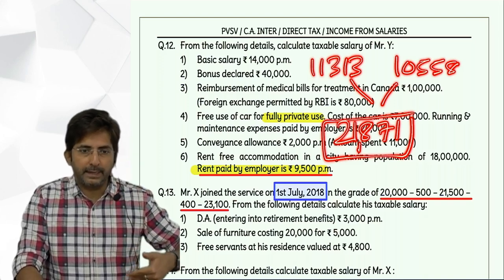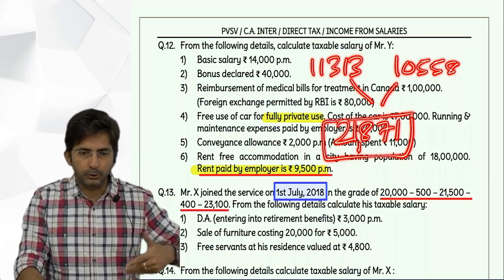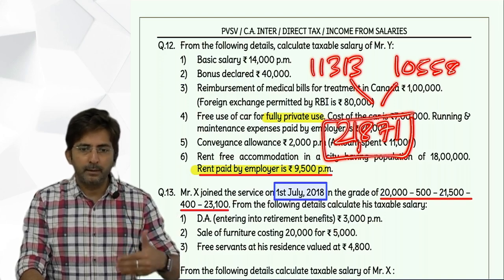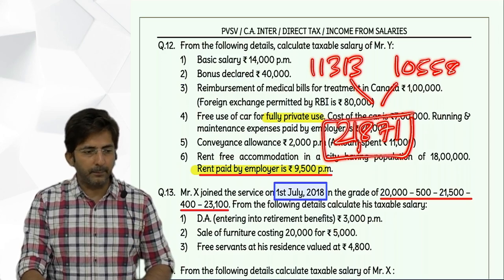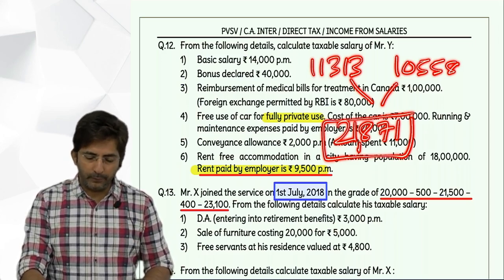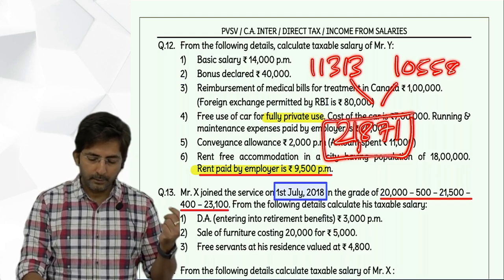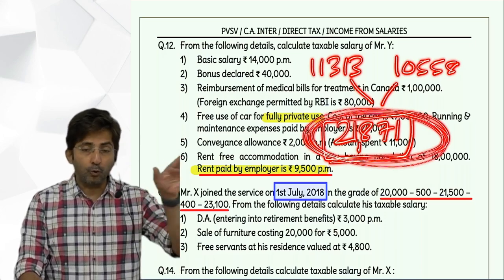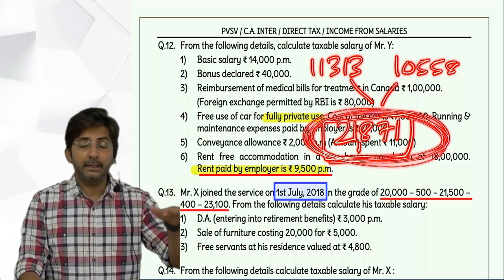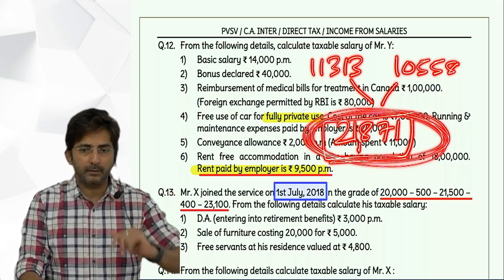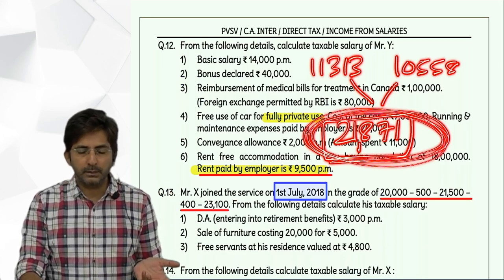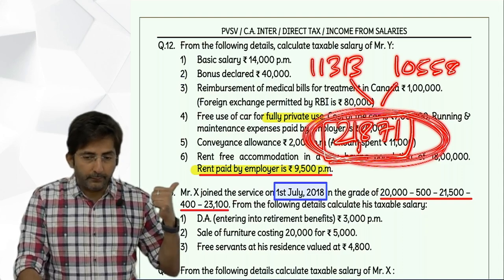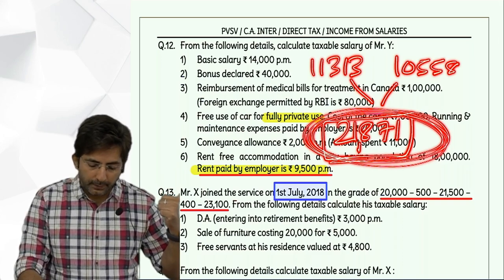This you have to compare with rent paid by employer and then take whichever is lower. So this was just 15% and 10% of Bada Bakam we calculated, but now we will compare it with rent paid by employer. And rent paid by employer we can compare with this combined figure only, because rent is common for the whole year. See, two columns were needed till the time we wanted to calculate the percentage of Bada Bakam. But rent paid by employer is a common amount for the whole year. So this 21,871 you will compare with rent paid by employer.